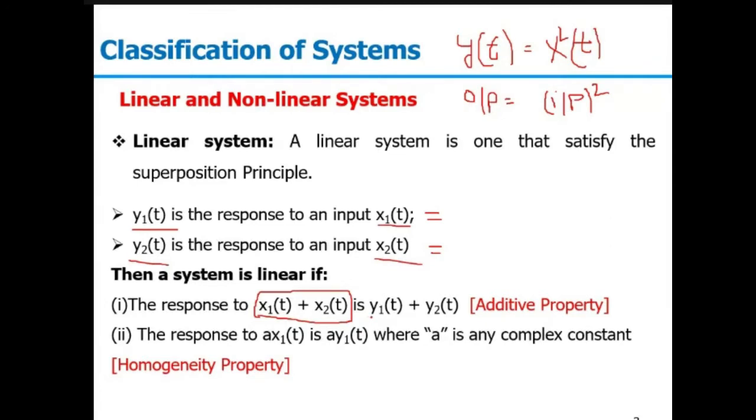Similarly, in the homogeneity property, we are talking about the multiplication by a common factor a, and we are saying if the input signal is x1(t) whose response is y1(t), so if you are multiplying the input signal by a and we are saying the new input signal is a of x1(t) and we are passing it through the same system, the output will be a of y1(t). So if either of the property is not satisfying, the system will be non-linear system. For linear system, both the properties should be satisfied. We will take some example and we will see how to check these two properties for the given system.